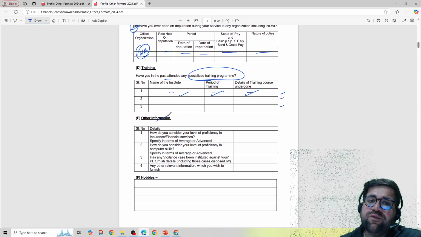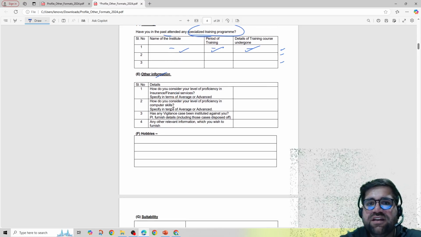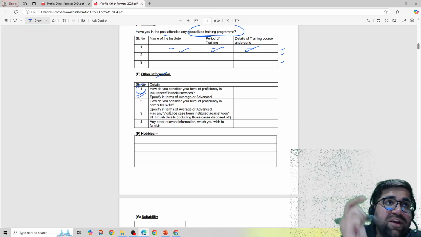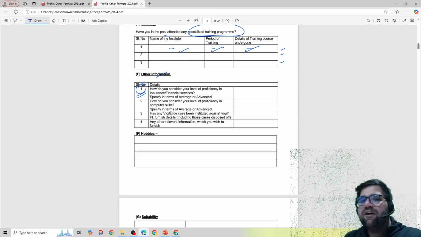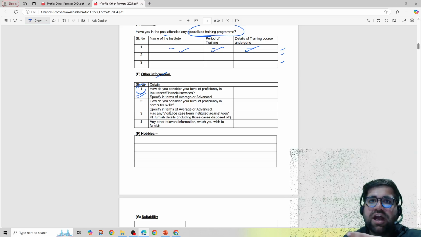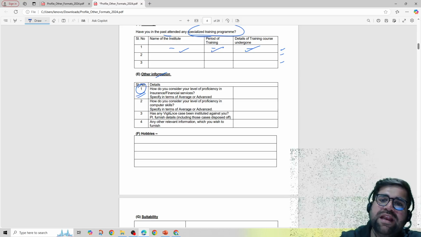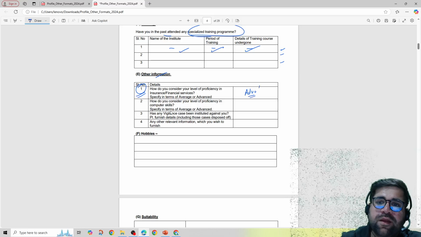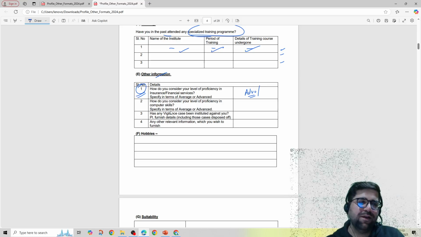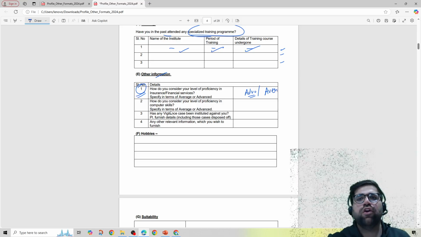Then comes your other information. Other information includes: how do you consider your level of proficiency in insurance and financial services? This column you have to think twice and then fill. See, if you have done an MBA in finance, if you have done CFA, if you have done CA, chartered accountancy, or any other specialization in finance, then you have to write advanced over here. But if you think that you have a basic knowledge of finance because you have read it in your school days, then write average. So it's your call over here.